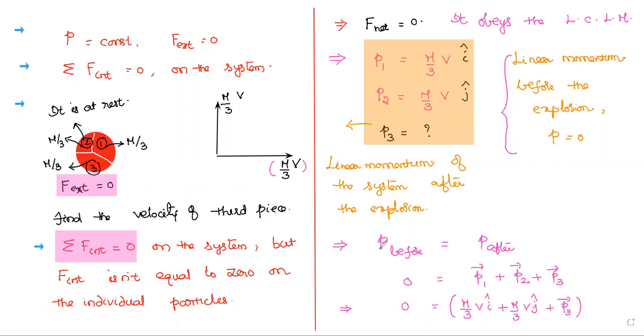According to the law of conservation of linear momentum, we are trying to find the linear momentum of the third piece and its direction. This is one example I started here: if a bomb at rest explodes into a number of pieces, then we have to come to here.